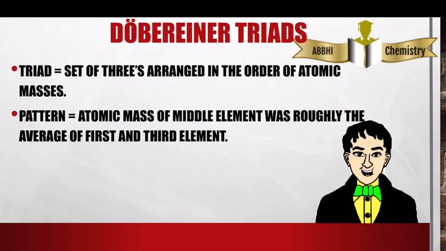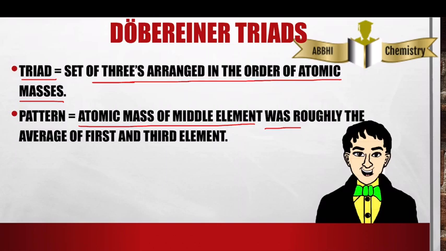So what is a triad? A triad is a set of 3 elements arranged in the order of their atomic masses. And what is the pattern he observed? The atomic mass of the middle element was roughly the average of the first and the third element. Let's look at the examples.